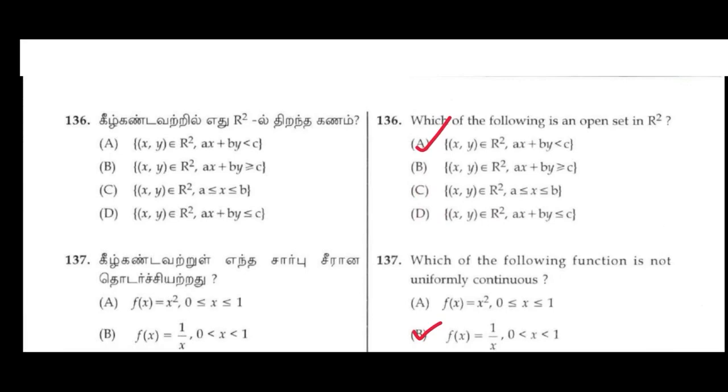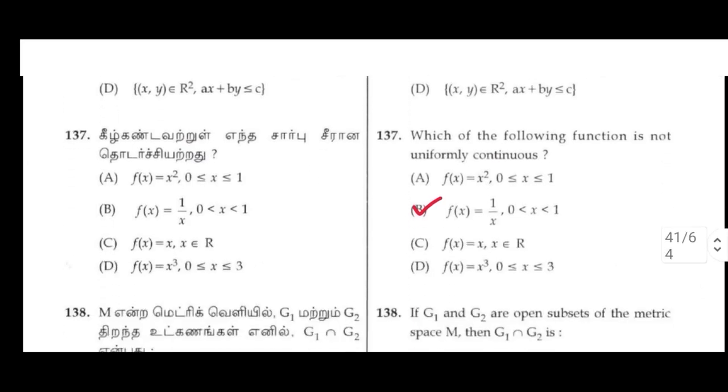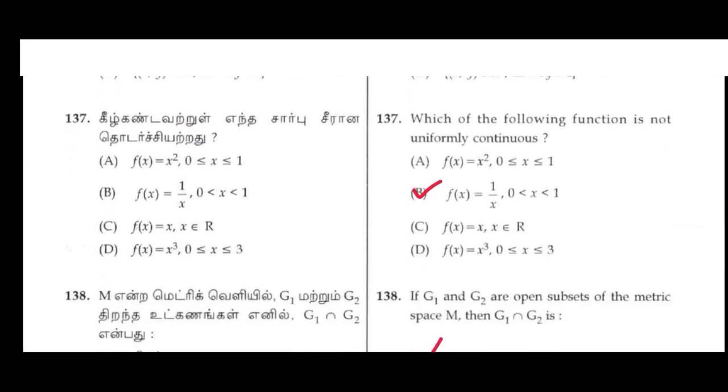136. Which of the following is an open set in R square? A option: the set of (x, y) belonging to R square with ax plus by less than c. 137. Which of the following functions is not uniformly convergent? A option: f(x) equal to 1 by x, 0 less than x less than 1.